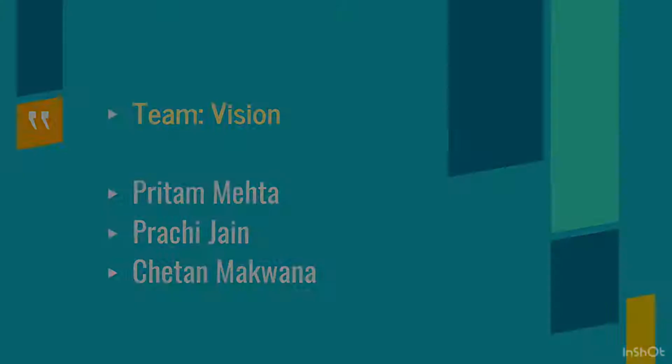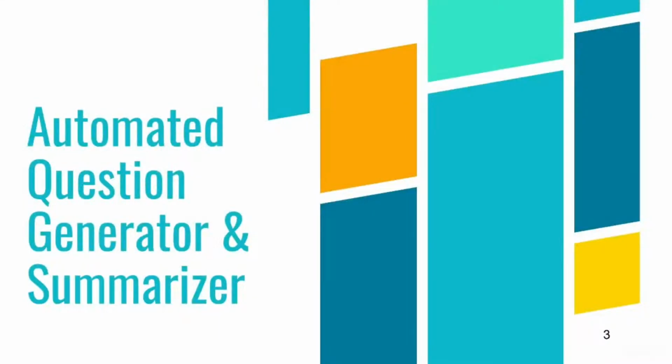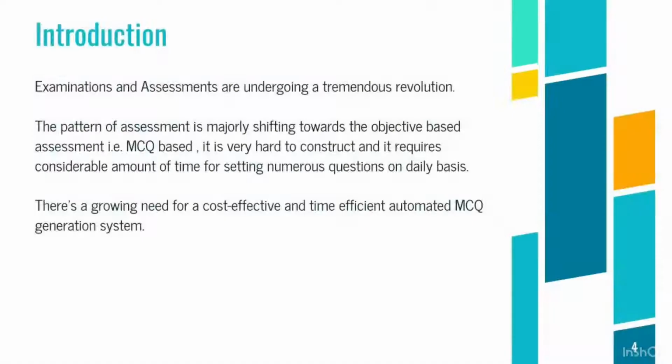We are Team Vision. Our web app name is EasyQuest, which is basically an automated question generator and summarizer. Examinations and assessments are undergoing a tremendous revolution, and the pattern of assessment is majorly shifting towards the objective base, that is MCQ base. It is very hard to construct and requires a very large amount of time for setting large numbers of questions on a daily basis. So there is a growing need for a cost-effective and time-efficient automated MCQ generation system.